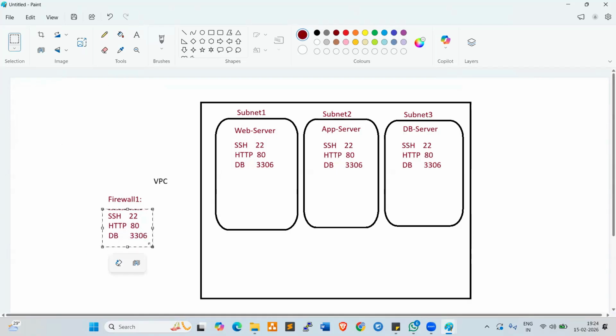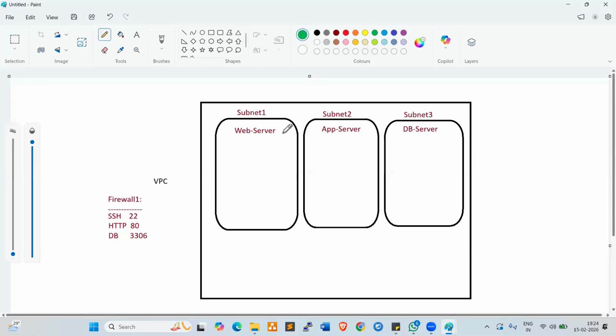Once we enable them in the firewall, we don't need to enable them here, so you can remove them. Now, once we enable the firewall one rules here, SSH, HTTP, DB, we can easily log in to the web server, the app server, and the DB server. That is fine.